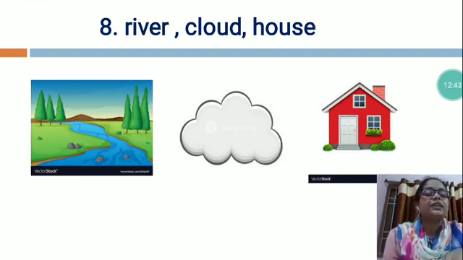So dear students, like this you will complete it at your home, circle the odd one. Now thank you.